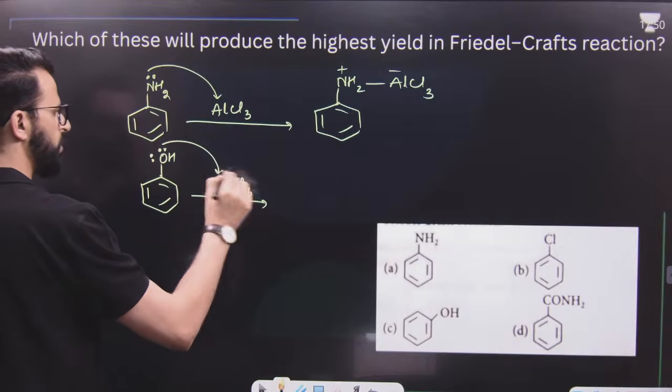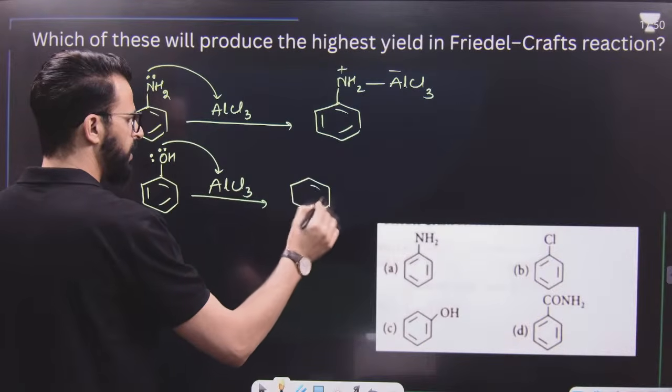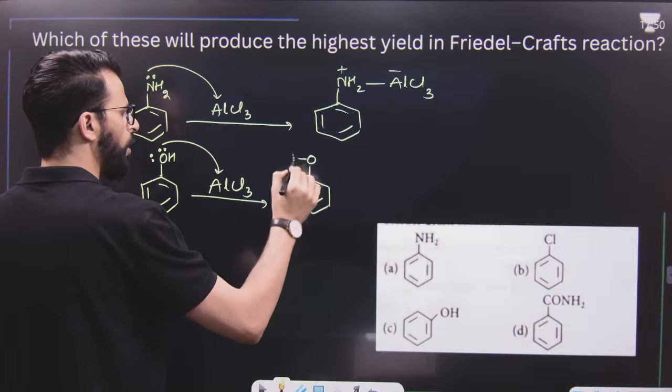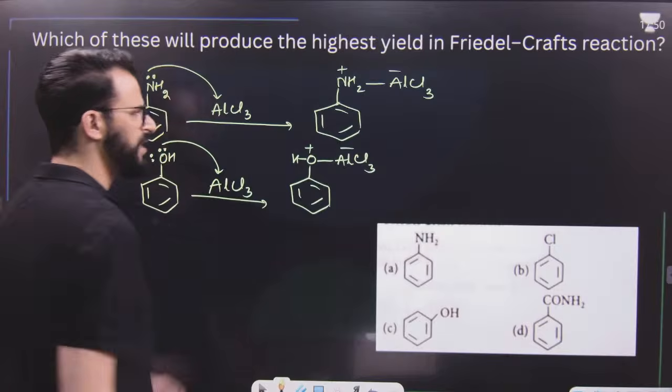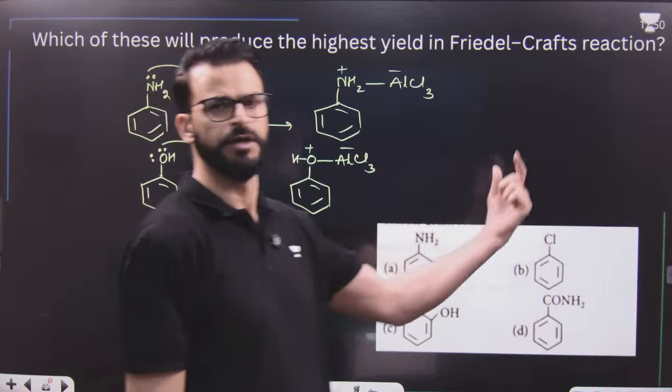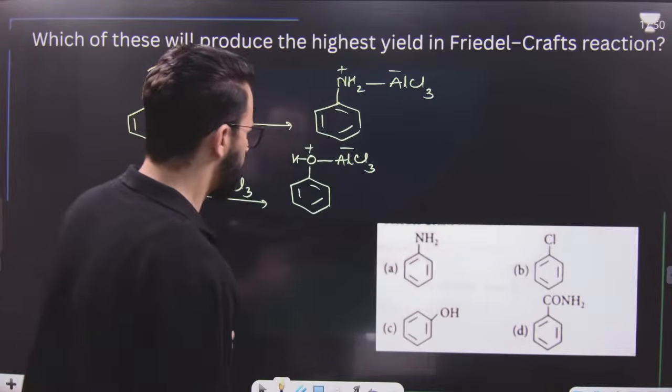It can also react with AlCl3. That clearly indicates that here OH has a positive charge, that means oxygen has a positive charge. That means it also does not prefer Friedel-Crafts alkylation, electrophilic substitution.